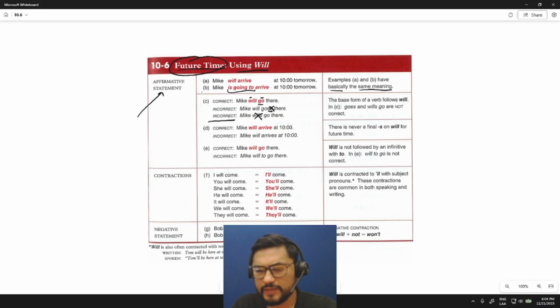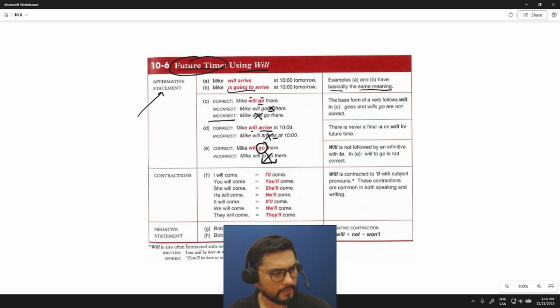Okay, let's look at example C. Mike will arrive at 10. This is for future will. Base form of the verb arrive. So it's a mistake if we use arrives. We do not add es. It's got to be the base form of the verb. Thus, same thing would apply. We should not use an infinitive form. Mike will to go there. This would be incorrect. Again, we have to use the base form of the verb. Mike will go there.